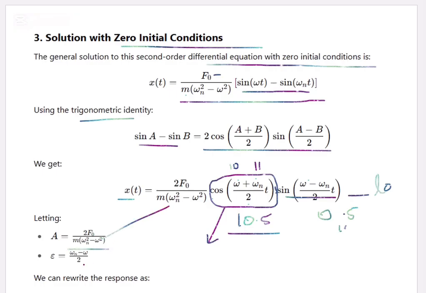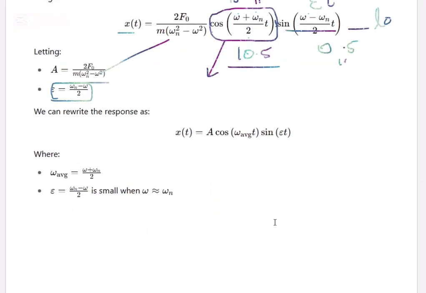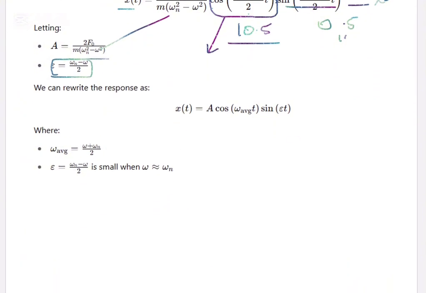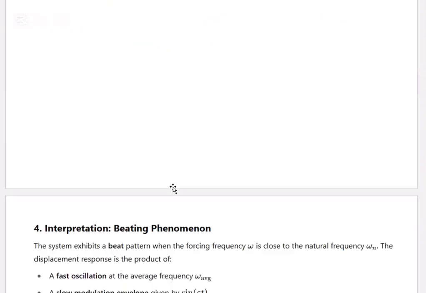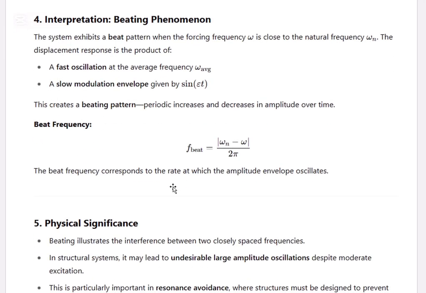So this is the amplitude. Epsilon is omega n minus omega by 2, so we can say sine epsilon t. We can write the response with sine epsilon t as this one, the average frequency as this one, and A is the amplitude. The average frequency is nothing but omega plus omega n by 2. Epsilon is omega n minus omega by 2. This is small when omega is close to omega n, almost equal to, okay, right?